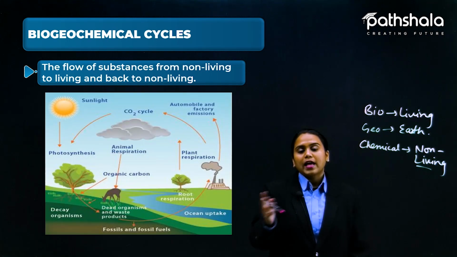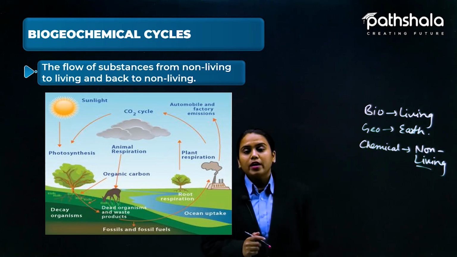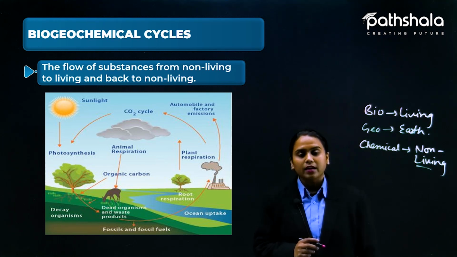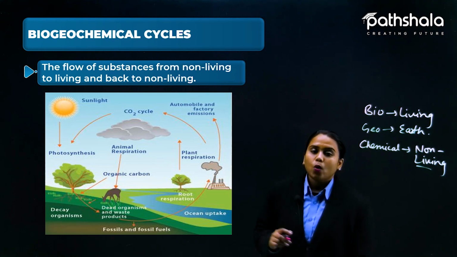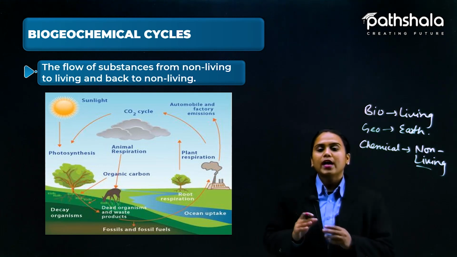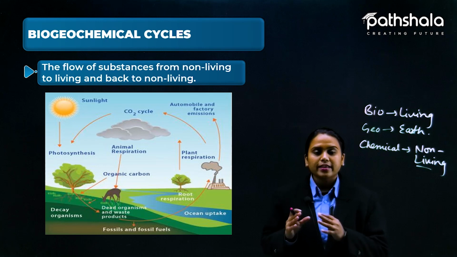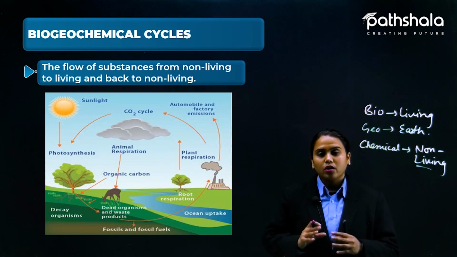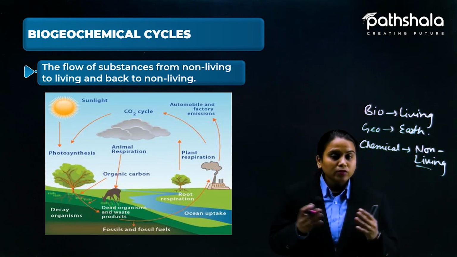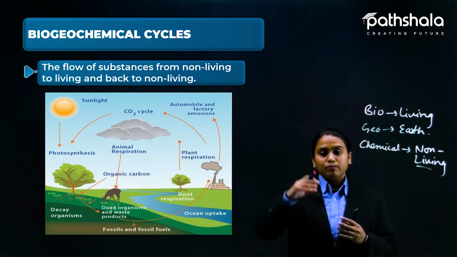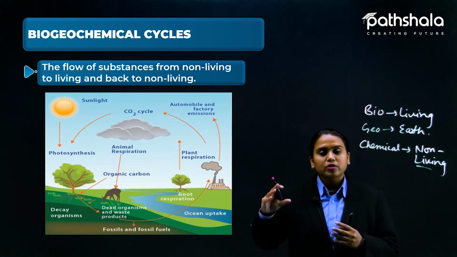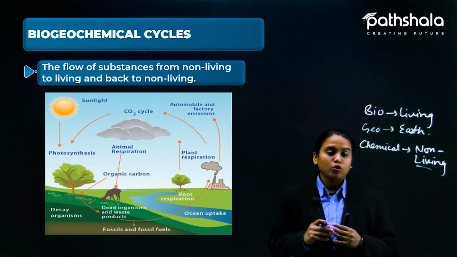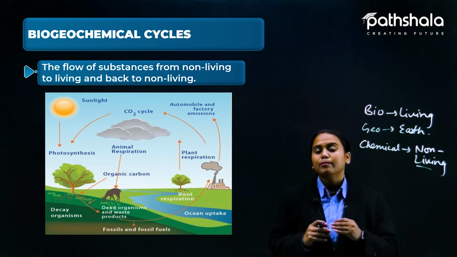How does the cycle look like? It looks like this. As you know, the basic source of energy for our living standard is the sun. With the sunlight we are getting a lot of sun rays, and that is used up by the trees and plants to give us a lot of oxygen in the air. That is very useful for us. Getting the sunlight and the minerals from the soil, these plants are doing the photosynthesis process, which is very necessary for our betterment also.